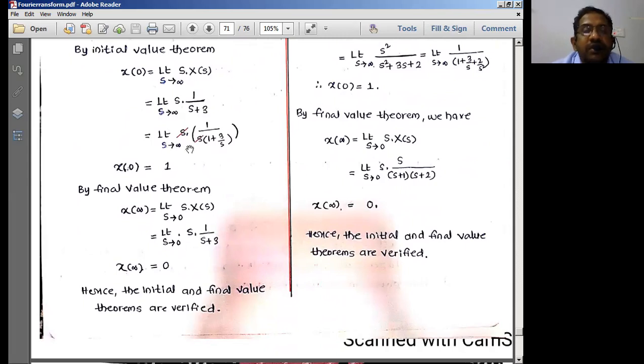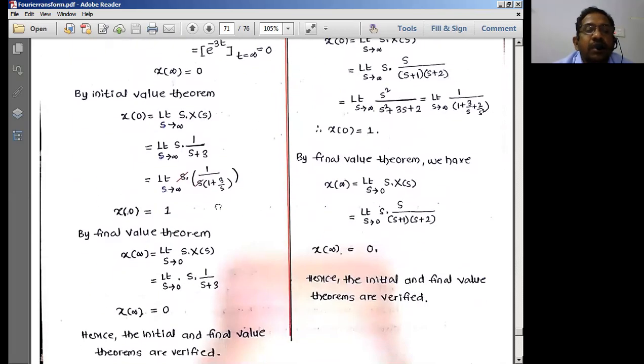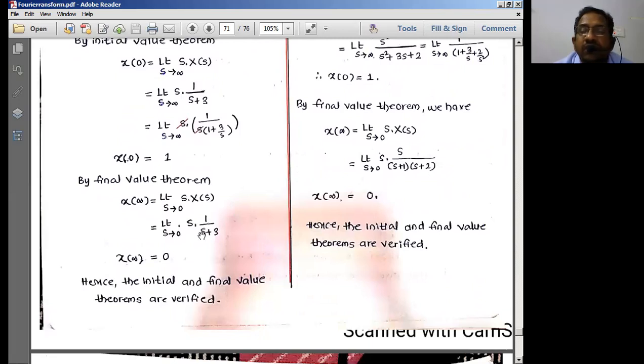As s tends to infinity, something by infinity is 0. Therefore, this factor is gone. 1 by 1 will be 1. So the initial value is equal to 1. What is the initial value we have got now? As 1 here also. That means by applying the initial value theorem, we are getting the same solution.